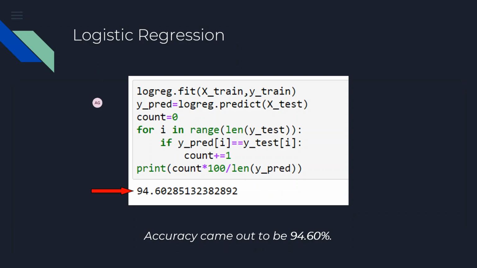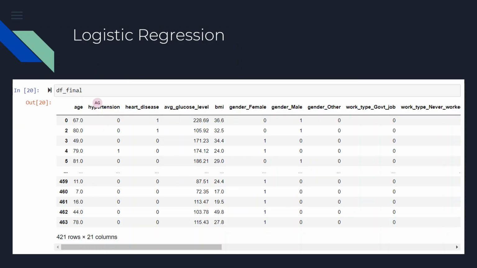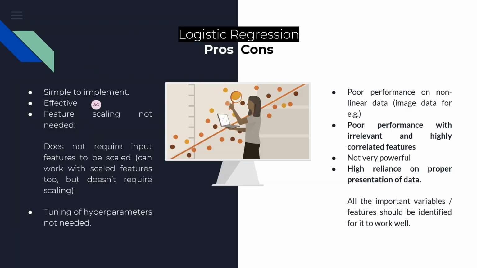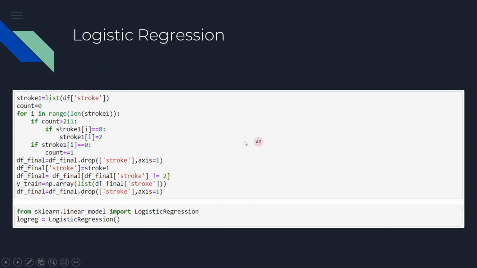So the equation approximately came in the way of y equals c1 x1 plus c2 x2 and so on, where c1 and c2 were weights and x1 and x2 were features when the data was trained. So ultimately here, as you can see, from the sklearn library, inside that we took the linear module, and from that we imported the logistic regression function, and this function we stored in an object logreg.